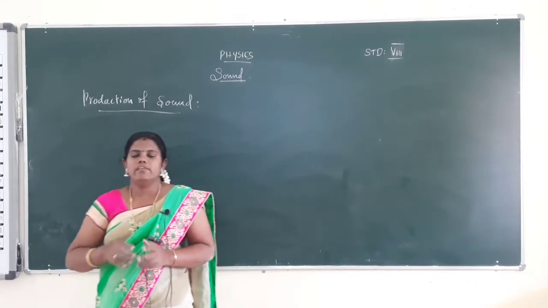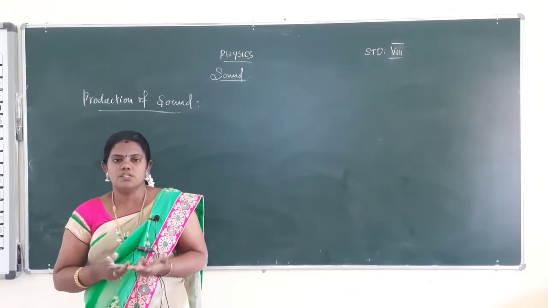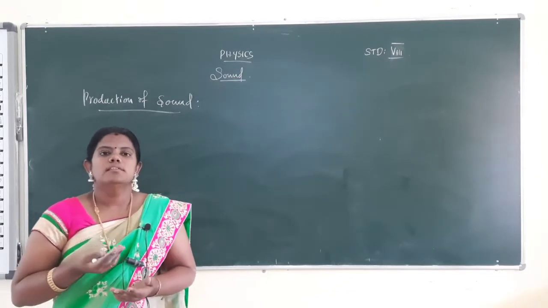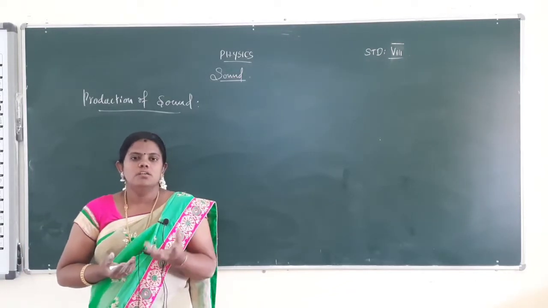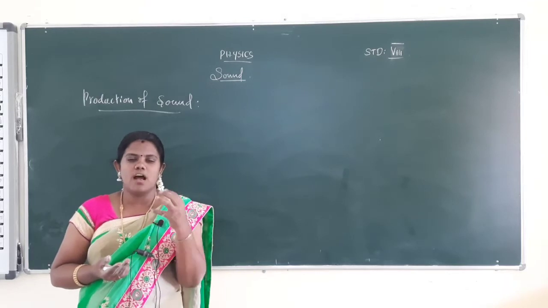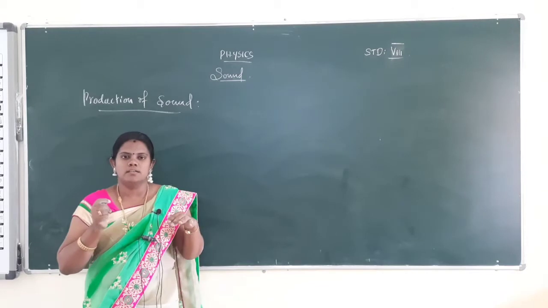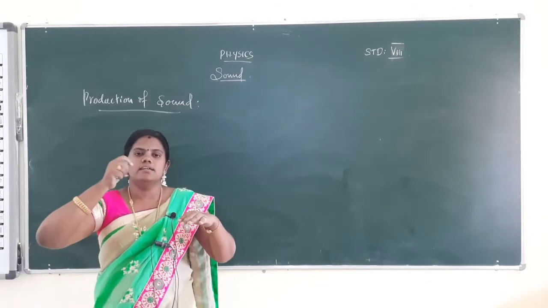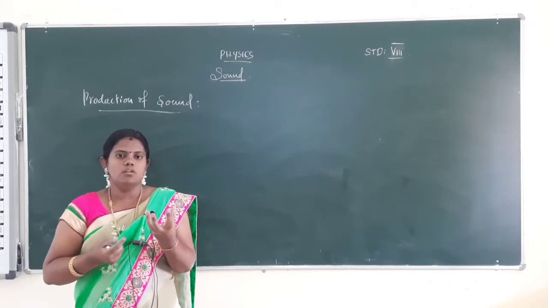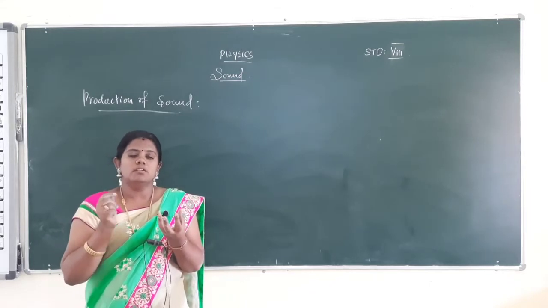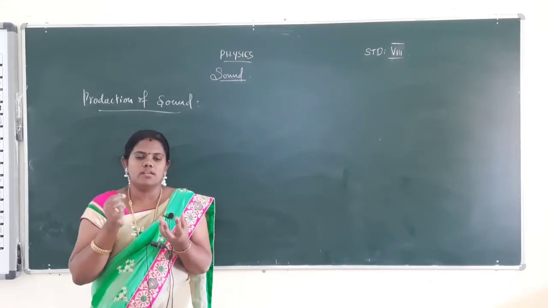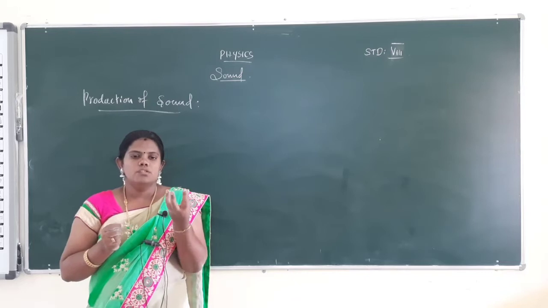The book has two activities to produce sound. First, take one glass bowl half filled with water. Take one wooden stick and beat the top side of the glass bowl, without applying great force.